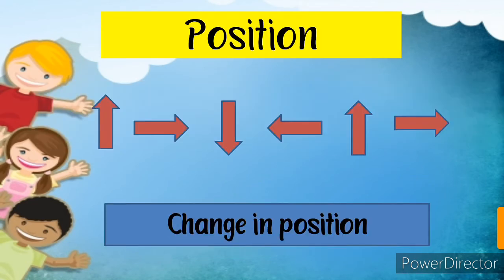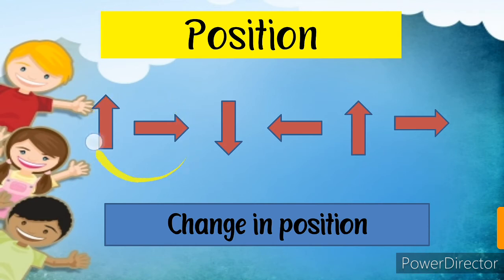Let's move forward to the position pattern. Now you have to observe this position pattern carefully. Are you able to see the arrow? Now the tip of the arrow is in the upward direction, then sideways, then downwards, then the opposite side, then upwards, then sideways. It moves clockwise like 12, then 3, then 6 and then 9, like a clock moves.